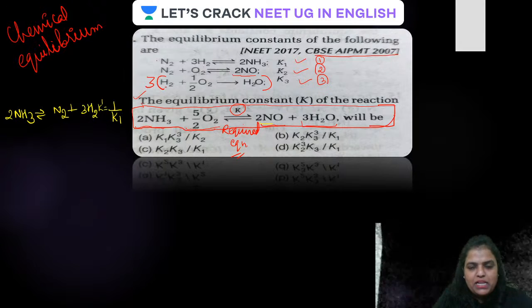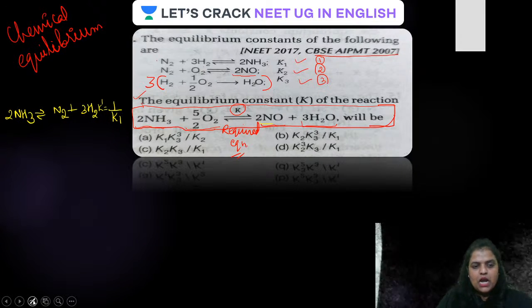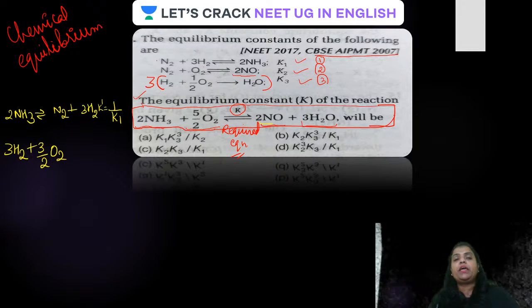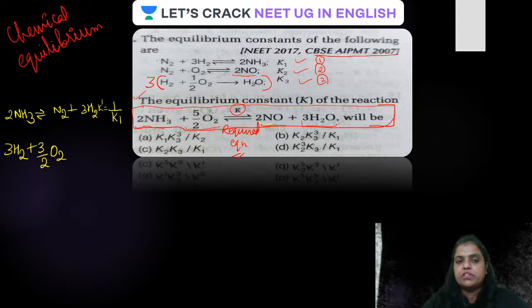Now what we have to do, just multiply this by 3. After multiplying this by 3, we get 3H2 plus 3 by 2O2. See what your approach should be. What is the required equation? As per the required equation, we are going to change the given equation. In the very first step, we reversed the equation because ammonia was required on the reactant side. In the second equation, as the gaseous moles of nitric oxide is 2, the second won't be disturbed, but water moles are 3. Therefore, we will multiply equation 3 by 3 in order to have 3 moles of water.